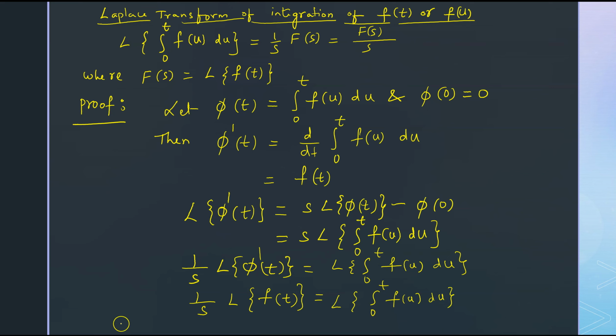That implies Laplace transform of integral 0 to t f of u du equal to 1 by s. L of f of t is nothing but f of s. So 1 by s f of s. This is proof of Laplace transform of integral 0 to t f of u du, which is equal to 1 by s f of s, where f of s equal to Laplace transform of f of t.